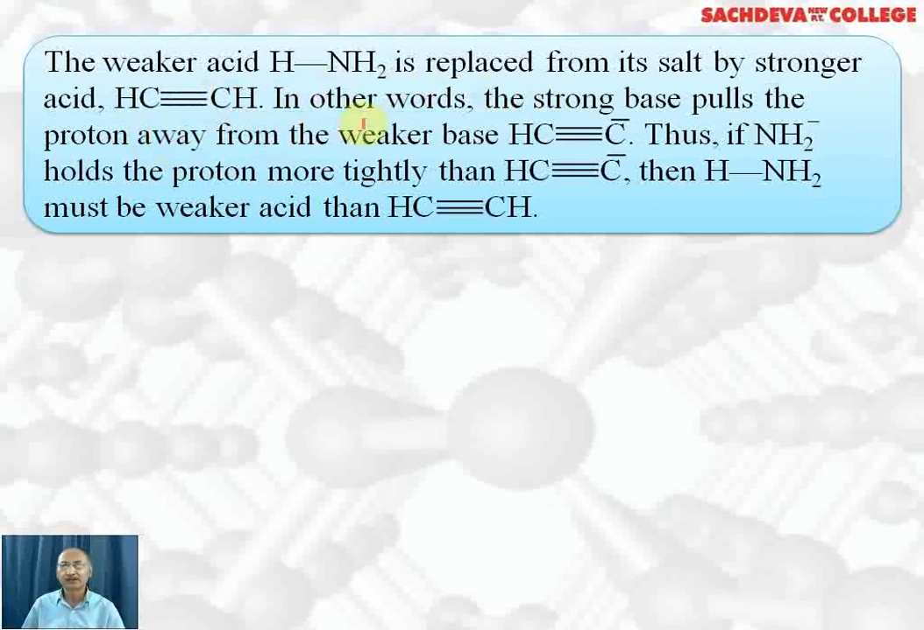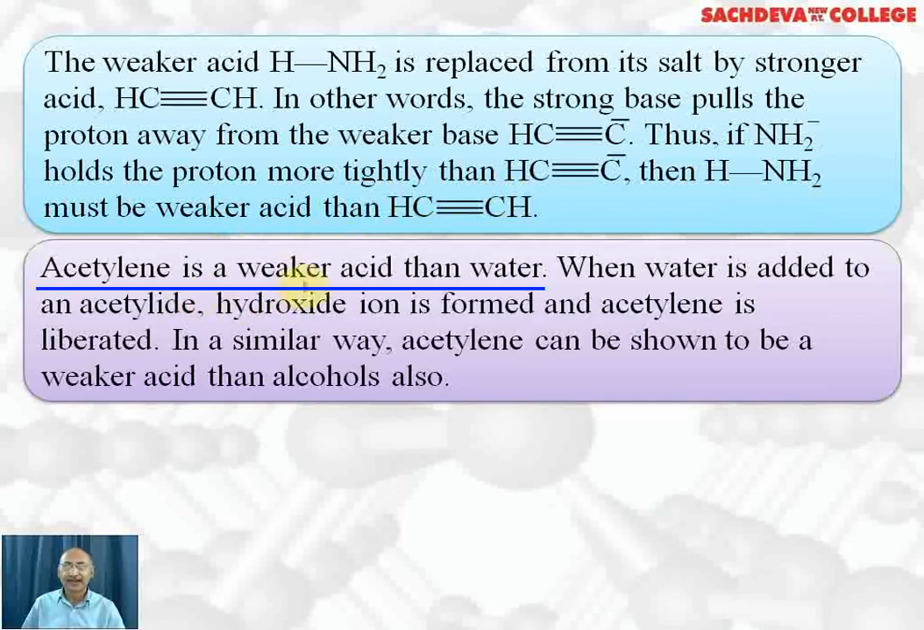In other words, the stronger base pulls the proton away from the weaker base, the acetylide ion. Thus, NH2 negative holds the proton more tightly than the acetylide ion. Then HNH2 must be a weaker acid than acetylene, or acetylene is a stronger acid than ammonia. Acetylene is a weaker acid than water also.